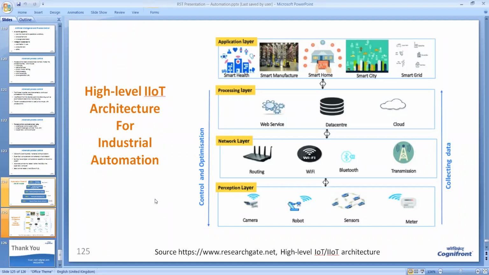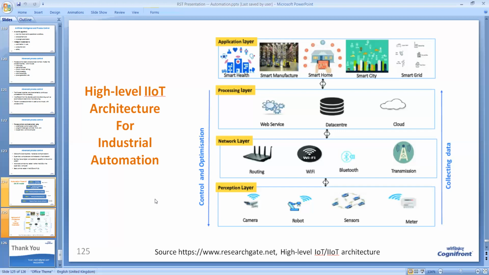In the network level, we have routing, Wi-Fi, Bluetooth, and many types of transmission like cellular transmission. So a variety of network protocols are available. Within this, we have the HTTP protocol, we have the MQTT protocol, we have the CoAP protocol. So a variety of protocols are there to connect the devices and data to the network layer. So the data gathered from this network layer is forwarded or transmitted to the next level called the processing layer.